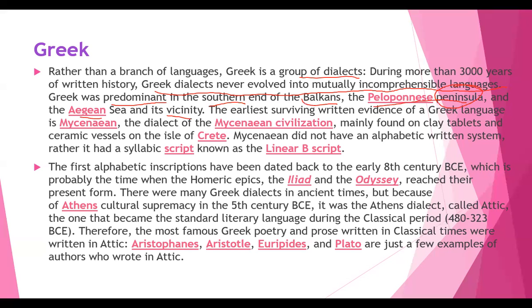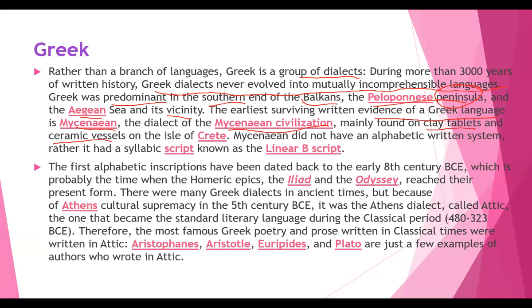So the earliest surviving written evidence of the Greek language is Mycenaean, the dialect of Mycenaean civilization, mainly found on clay tablets and ceramic vessels. Right. So the ceramic vessels, the vessels which were used at that particular time, they used to write the script on them in this particular language, which is very, very famous.